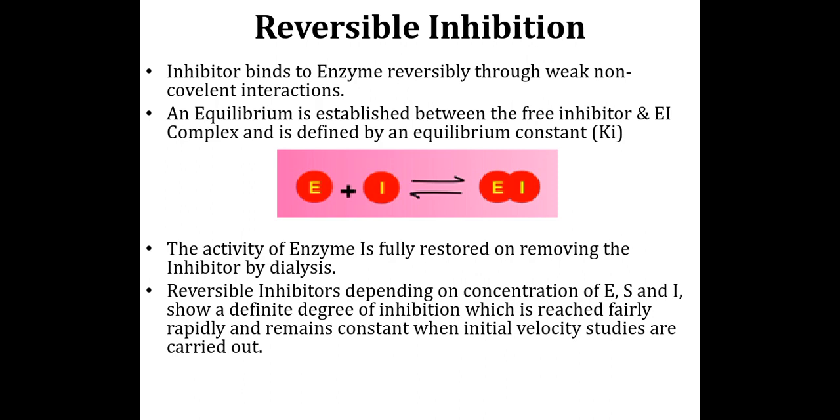The reversible inhibitors, depending on the concentrations of E, S and I, show a definite degree of inhibition which is reached fairly rapidly and remains constant when initial velocity studies are carried out.